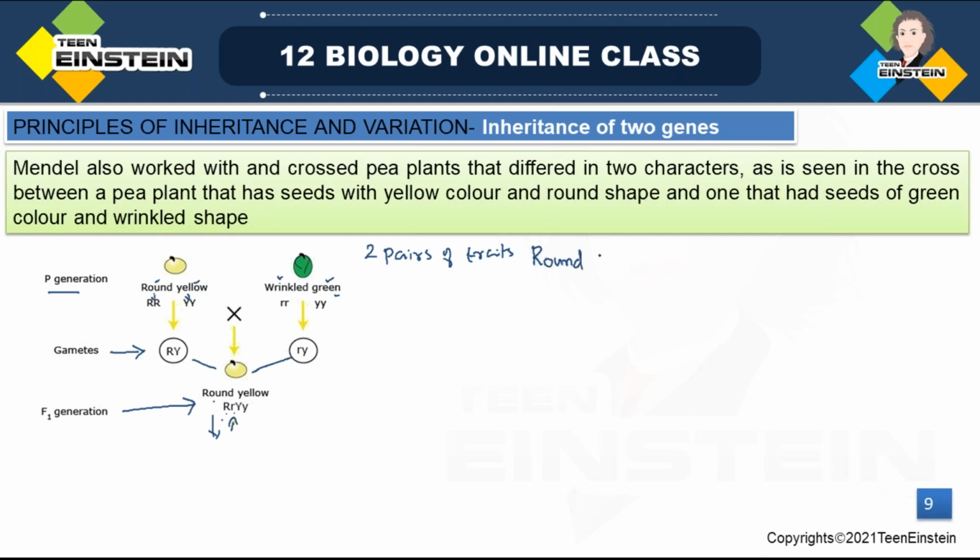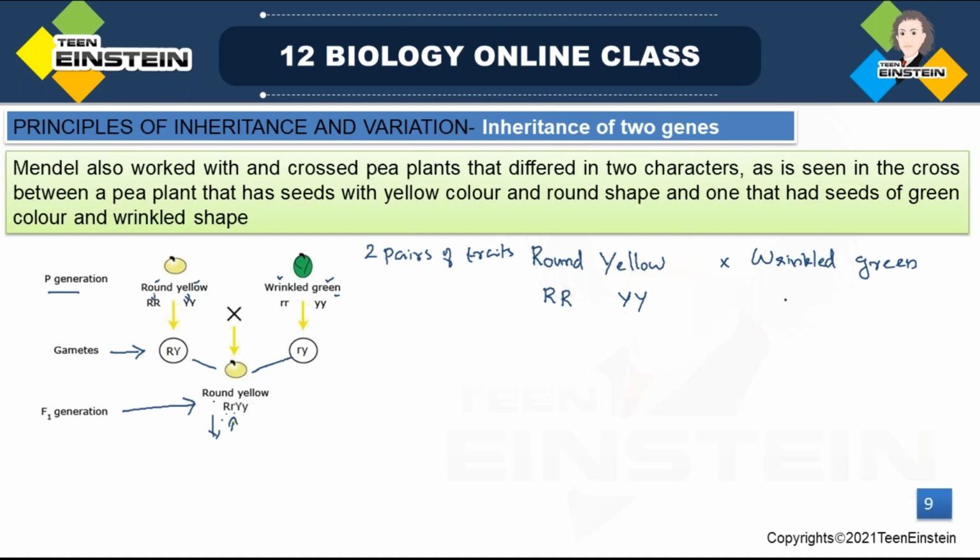So here you can see round seeds with yellow seed color that is crossed with wrinkled seed with green seed color. Okay, round in homozygous condition will express like this and yellow will express like this.